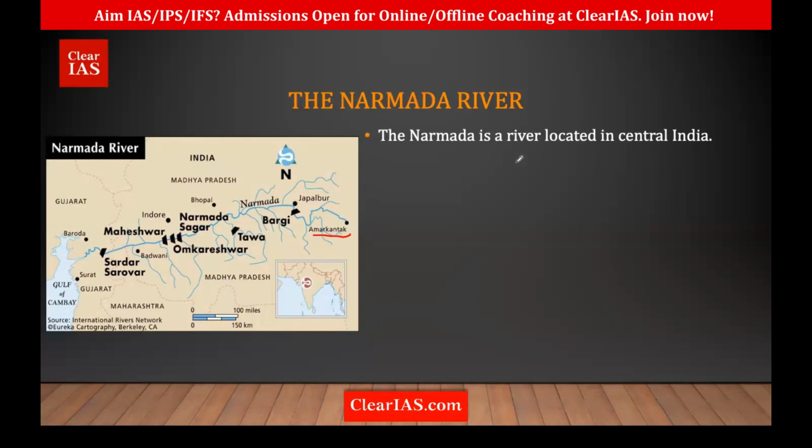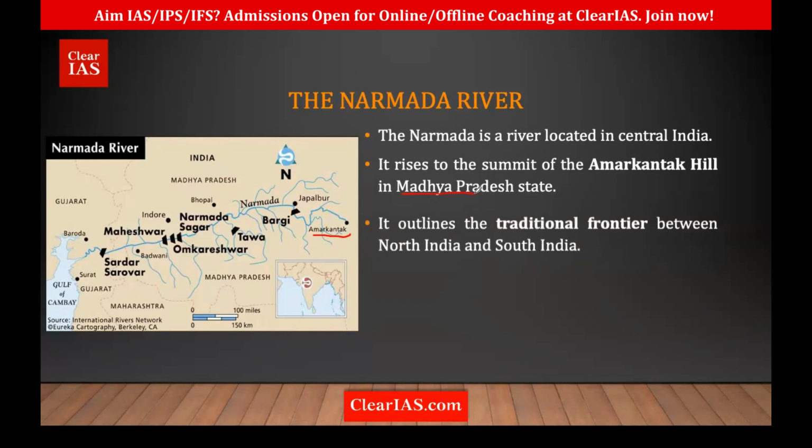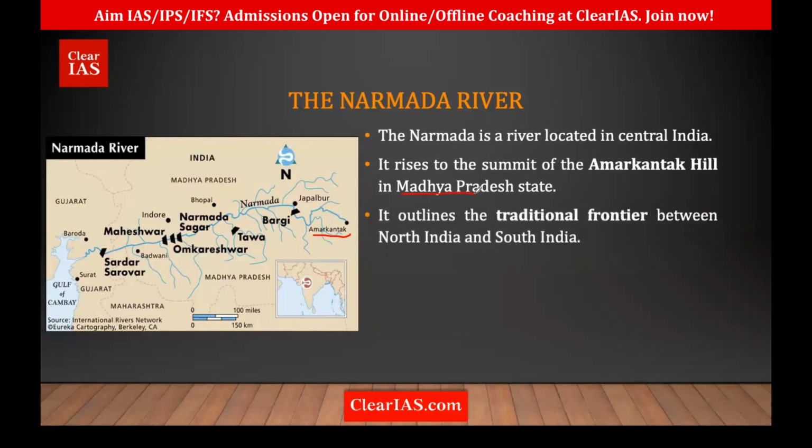Narmada is a river in central India. It rises at the summit of Amarkantak in MP. It is actually a divide between the north and the south.